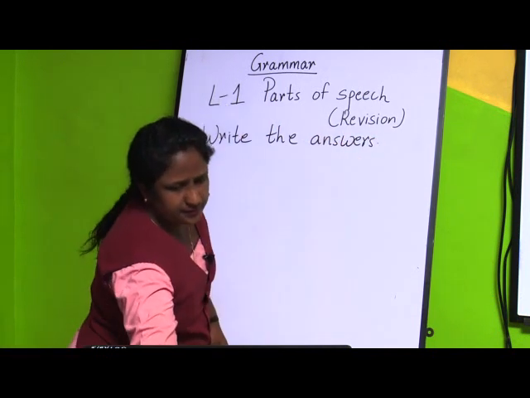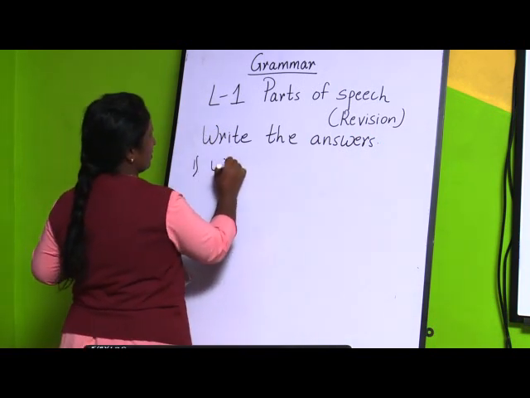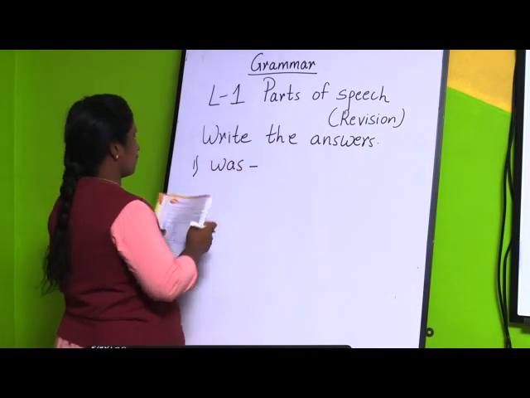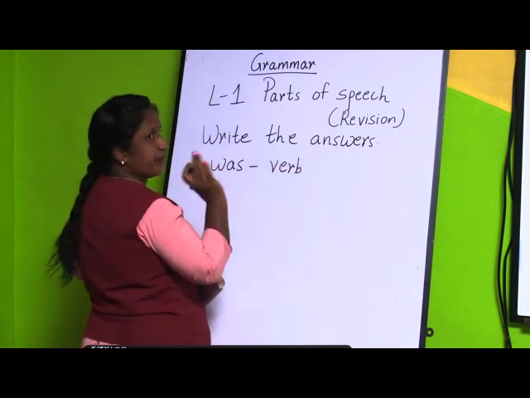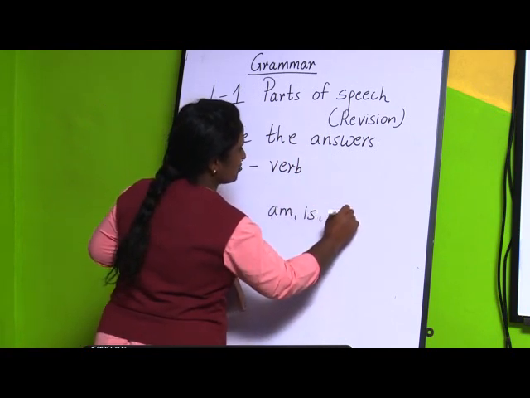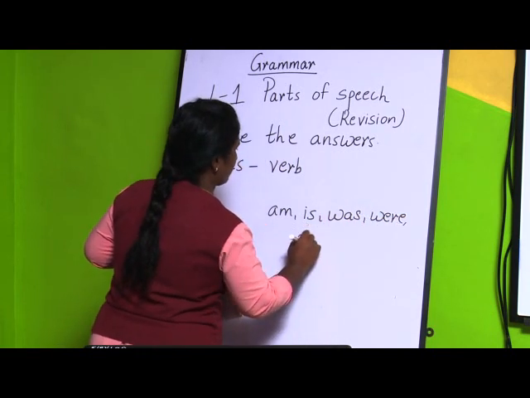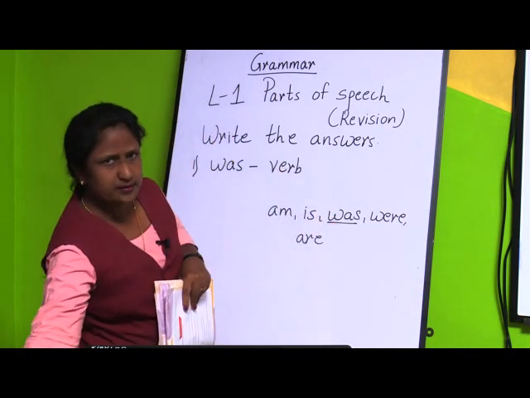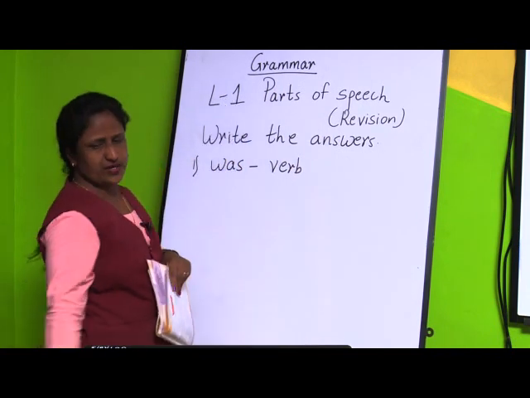First one, if you take was. Now, which part of speech is it? Yes, it is a verb. Now, children, you know there are being forms of verbs, that is am, is, was, were and are. So, here was is a verb. So, you are going to write the answer for this, that is verb. You can copy it down very fast.